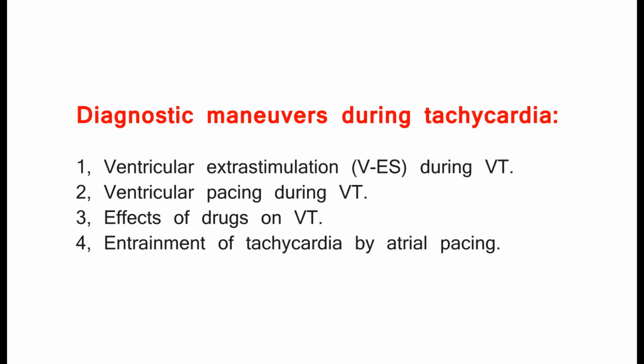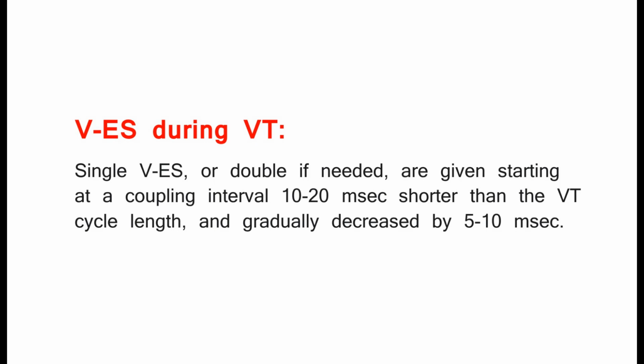Diagnostic maneuvers during tachycardia. 1. Ventricular extrastimulation, VES, during VT. 2. Ventricular pacing during VT. 3. Effects of drugs on VT. 4. Entrainment of tachycardia by atrial pacing. VES during VT. Single VES, or double if needed, are given starting at a coupling interval 10 to 20 milliseconds shorter than the VT cycle length, and gradually decreased by 5 to 10 millisecond.